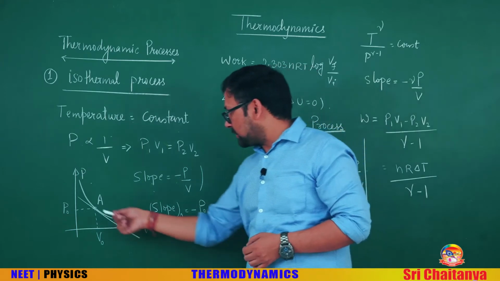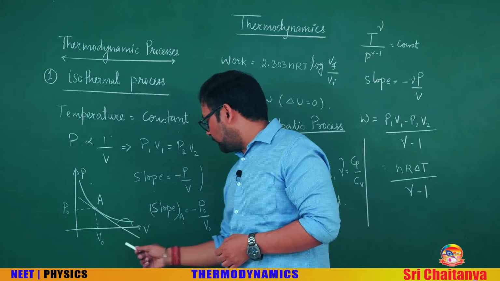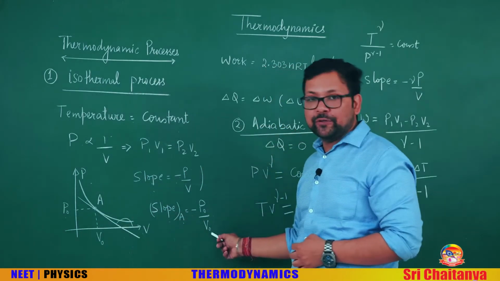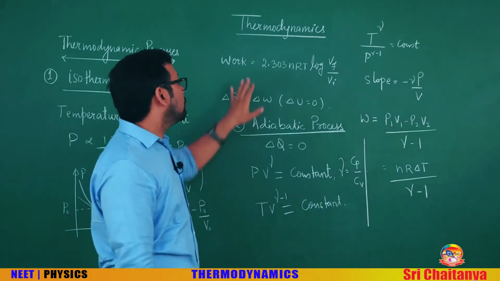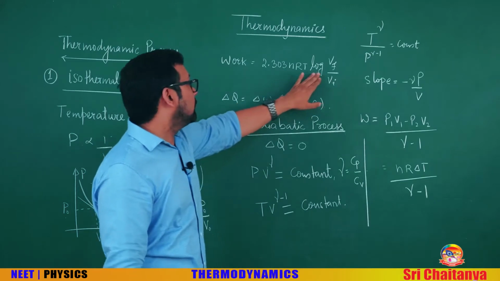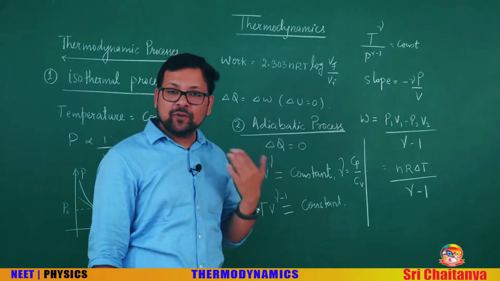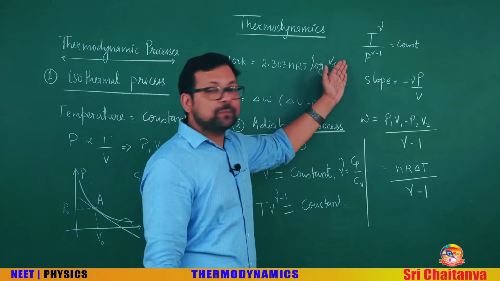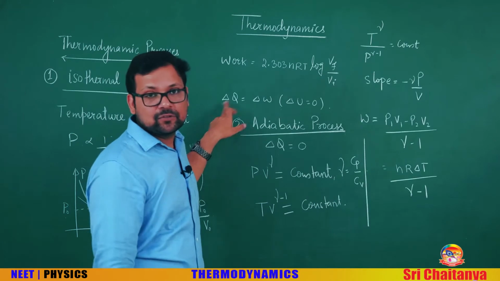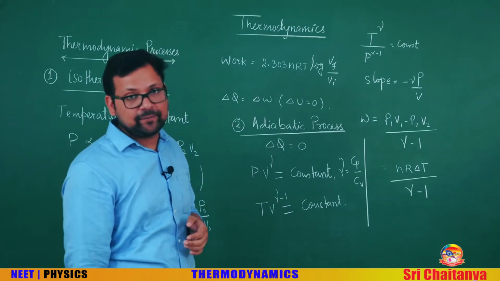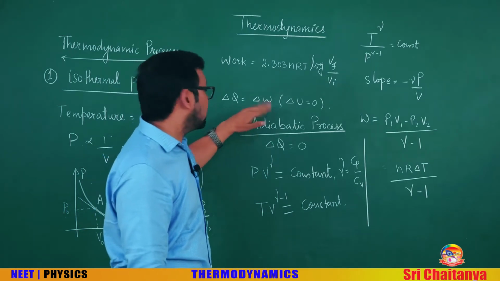Suppose at point A slope is required. So at A pressure is P naught, at A volume is V naught. So this is minus P naught by V naught. Work in isothermal process is 2.303 nRT log final volume upon initial volume. As pressure and volume are in inverse proportion, you can also write initial pressure upon final pressure here. Also see temperature is constant, so change in internal energy will be 0 there. So the first law of thermodynamics will be written as delta Q is delta W.